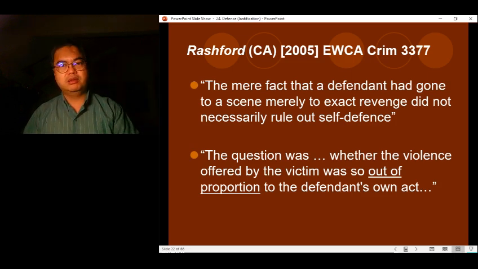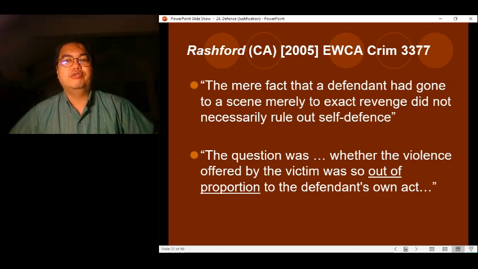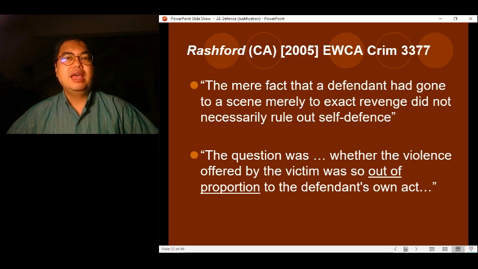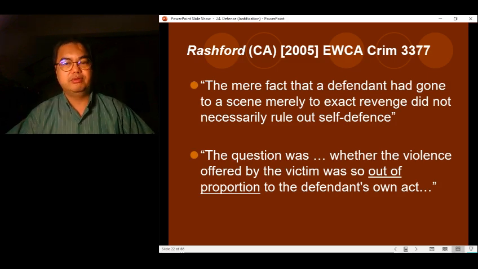So he may have wanted to go there just to inflict actual bodily harm, but then the victim retaliated disproportionately and threatened the life of the defendant. So if it can be shown that the reaction, the violence offered by the victim, was so disproportionate to the defendant's act, then the defendant can possibly rely on the defense of self-defense.